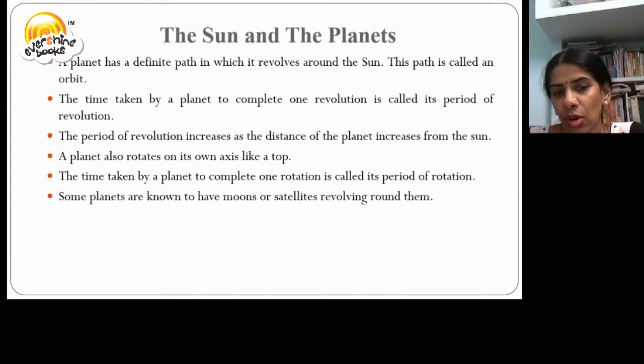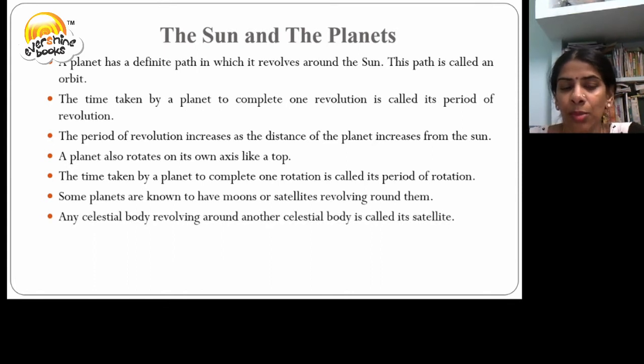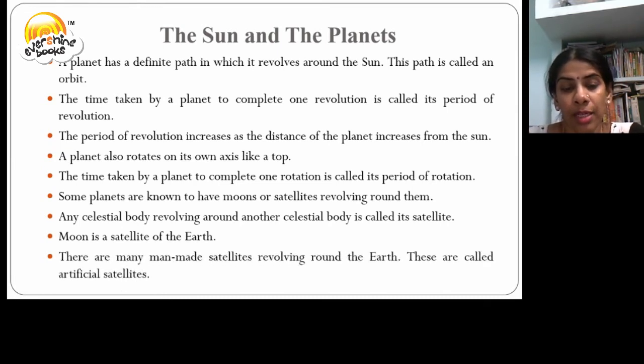Some planets are known to have moons or satellites revolving around them. Any celestial body revolving around another celestial body is called its satellite. The Moon is a satellite of the Earth. There are many man-made satellites revolving around the Earth. We call these artificial satellites.